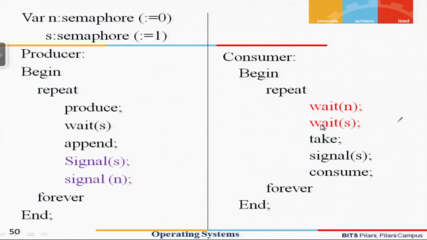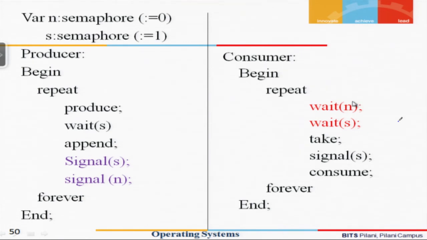Let us assume that a consumer comes first. It will execute the wait S instruction, so the value of S will get decremented and become 0, and then it will execute wait N, and since the value of N was 0, it will become -1 and the consumer will get blocked.